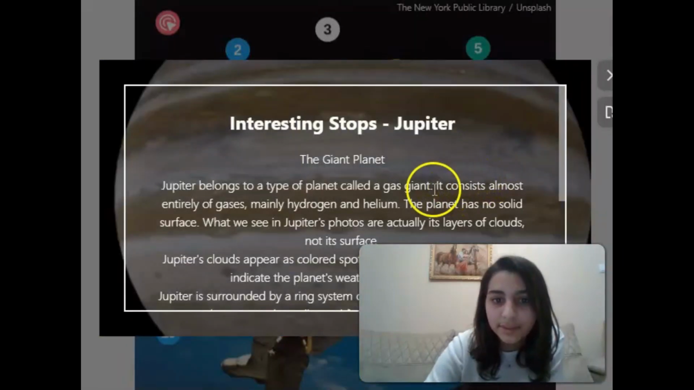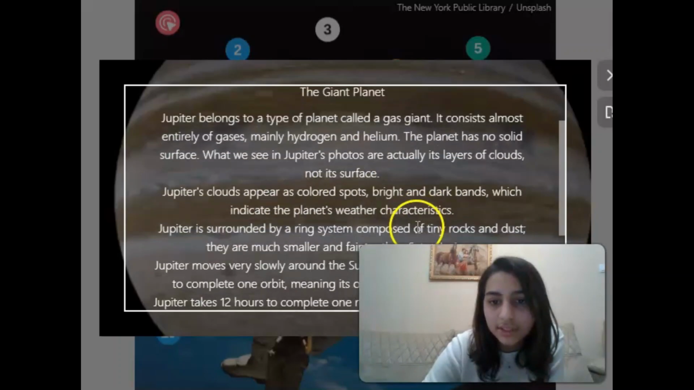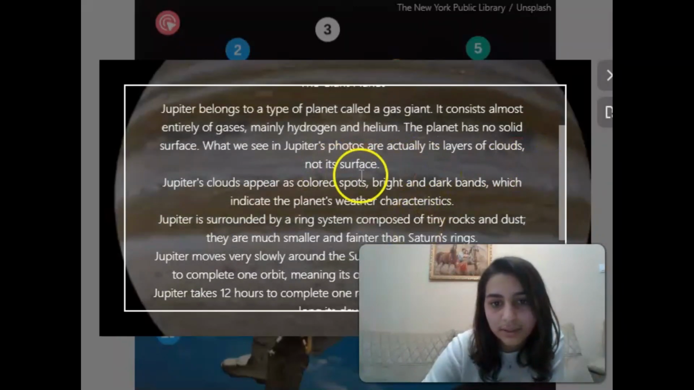Interesting stops: Jupiter, the giant planet. Jupiter belongs to a type of planet called a gas giant. It consists almost entirely of gases, mainly hydrogen and helium. The planet has no solid surface. What we see in Jupiter photos are actually its layers of cloud, not its surface. Jupiter's clouds appear as colored spots, bright and dark bands which indicate the planet's weather characteristics.